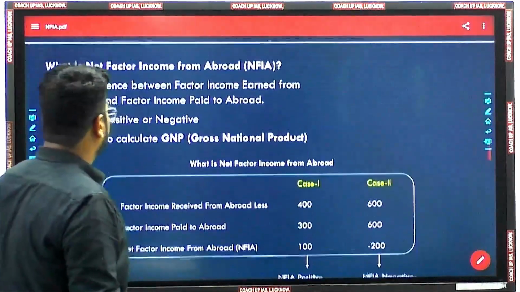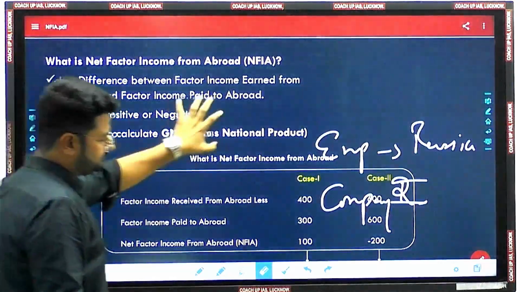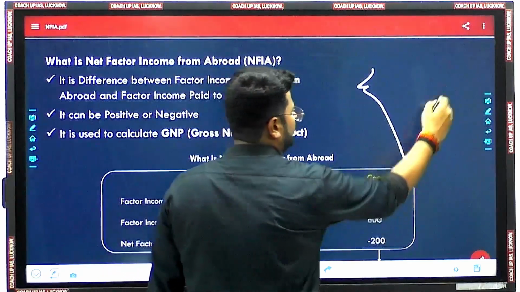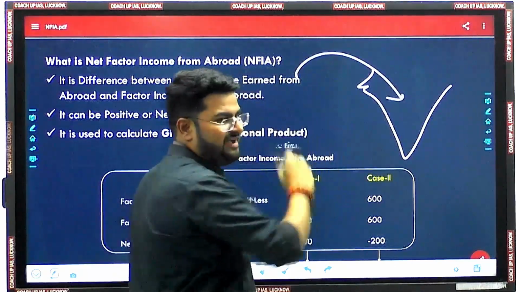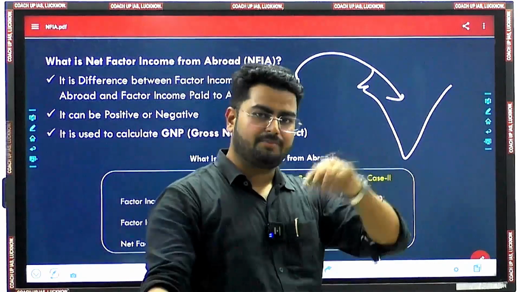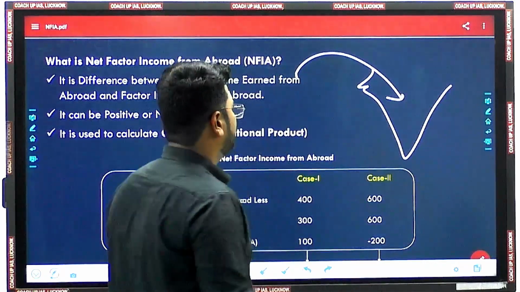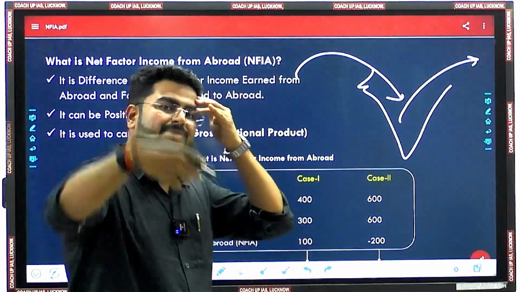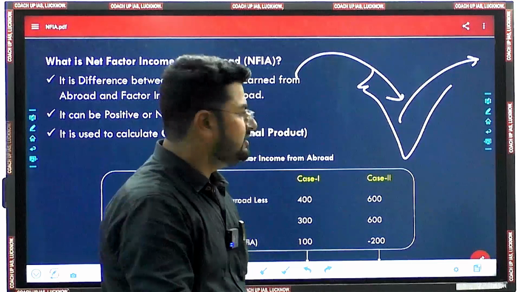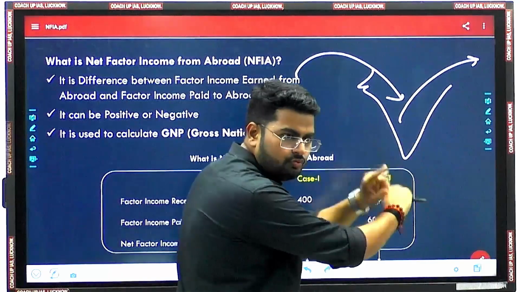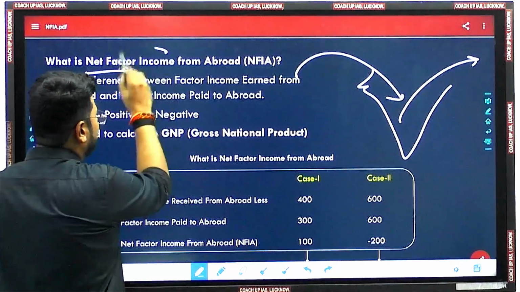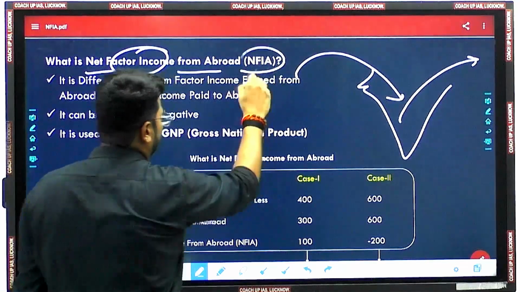Now we need to understand that in a particular year, some factor income will be coming from abroad into India, and simultaneously some factor income will be paid abroad. It will be leaving India. So the difference of these two is actually NFIA, net factor income from abroad.